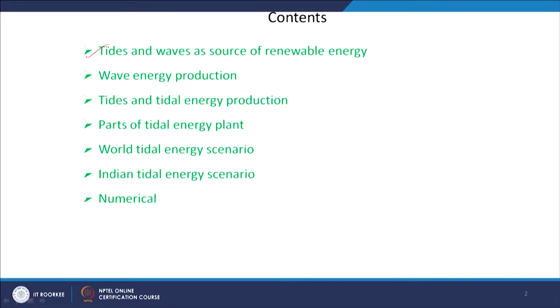Like wind, the tides and waves can also be used for the production of electricity, and in this class we will discuss tides and waves as a source of renewable energy, wave energy production, tides and tidal energy production, parts of a tidal energy plant, types of tidal energy plant, world tidal energy scenario, Indian tidal energy scenario, and one numerical.